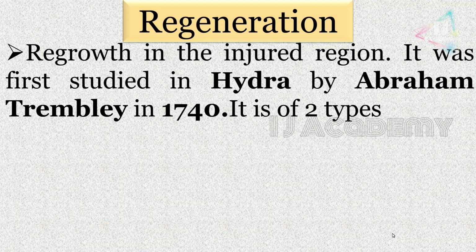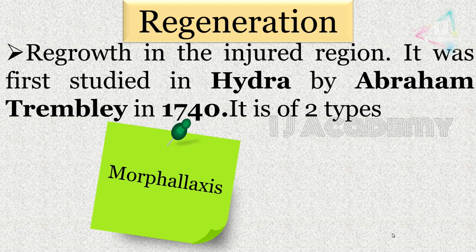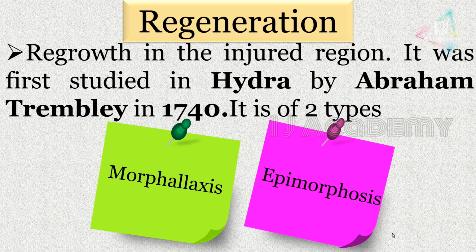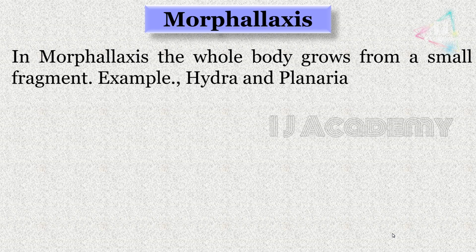Regeneration. Regeneration is regrowth in the injured region. It was first studied in Hydra by Abraham Trembley in 1740. Regeneration is of two types. The first one is morphallaxis and the other one is epimorphosis. In morphallaxis, the whole body grows from a small fragment.